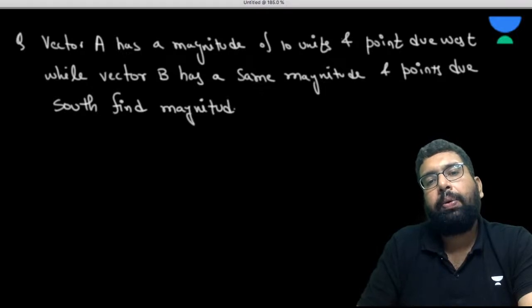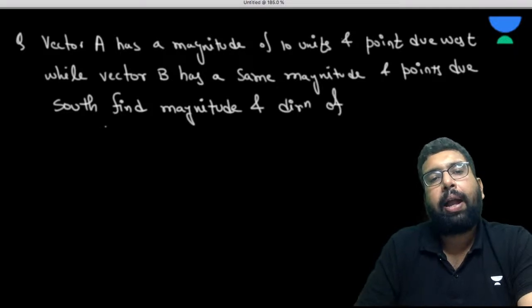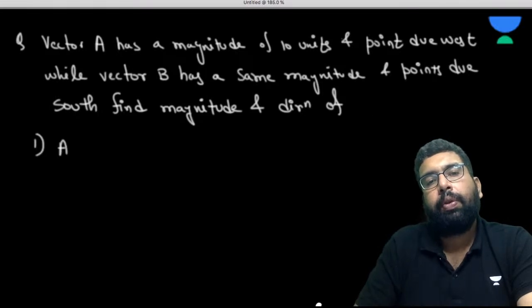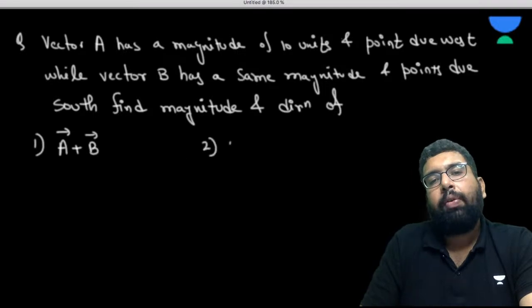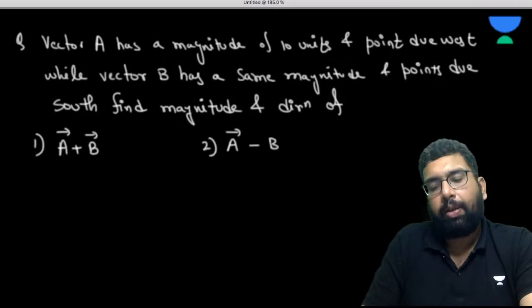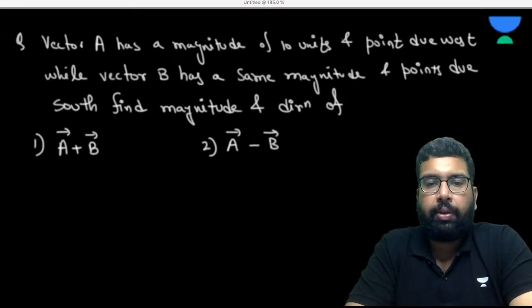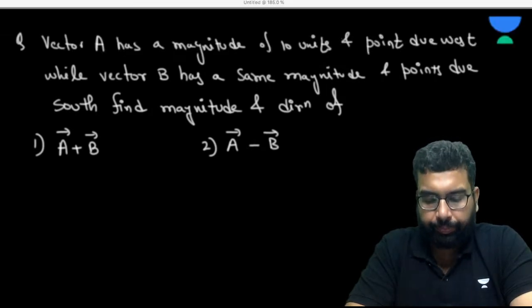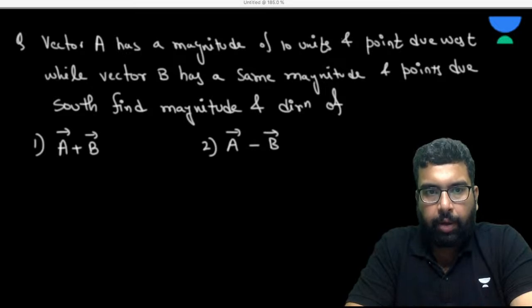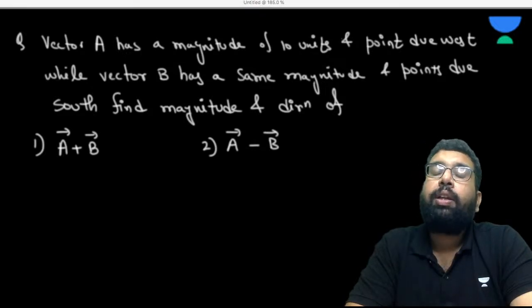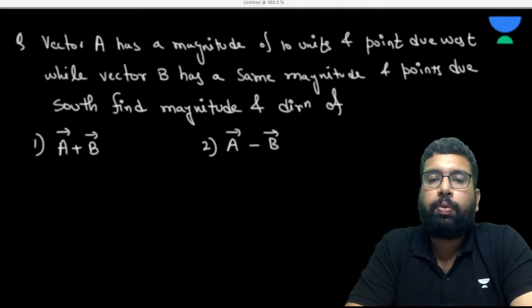Find magnitude and direction of vector A plus vector B and vector A minus vector B. Okay, please go for it. I'm very sure we can do it. You have to find, so a lot of things we are going to learn from here. Please go for it.